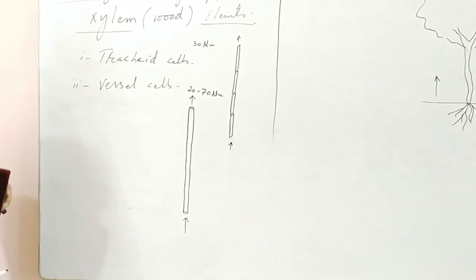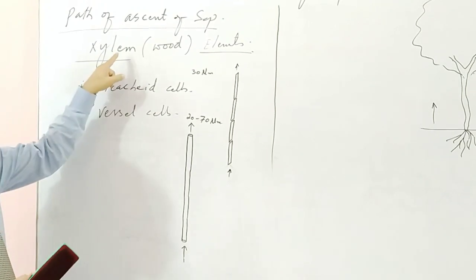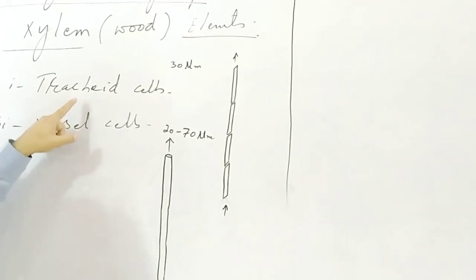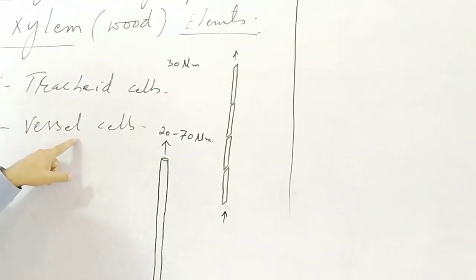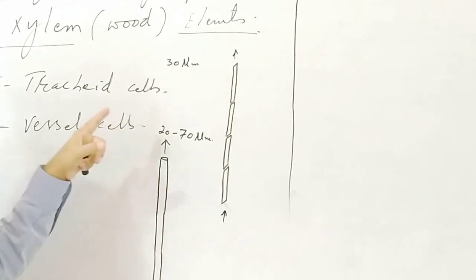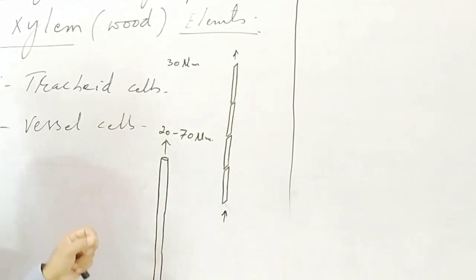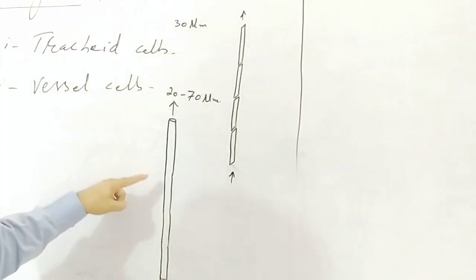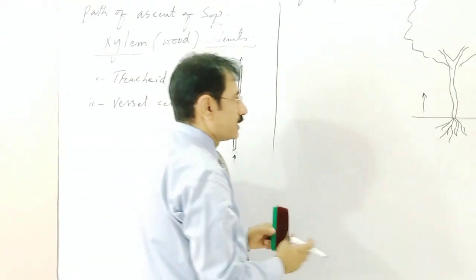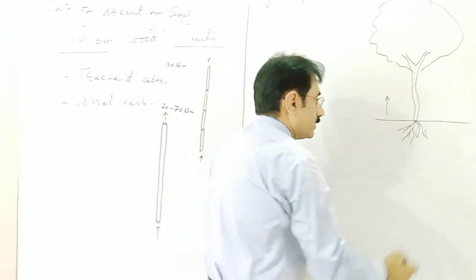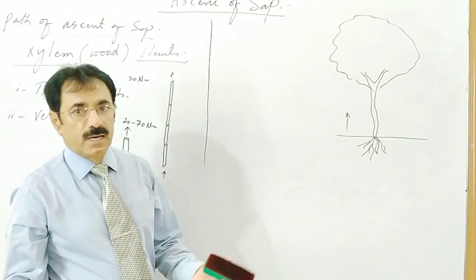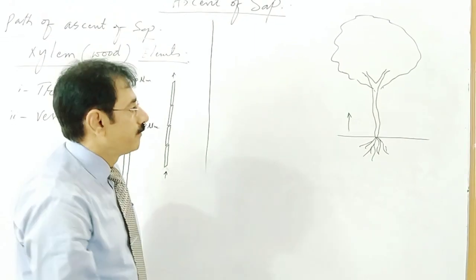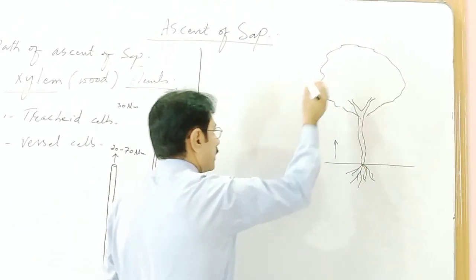So dear students, the path of the ascent of sap is the xylem, which has two capillary systems, tracheal cells and vessel cells. They are tube-like elongated cells, but thin and microscopic in size, unable to be seen with the naked eye. Just like we people have a blood vascular system, there is a capillary system inside, and that was the path.